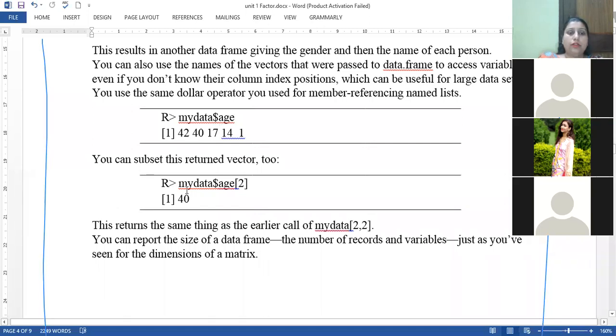Now, if you want to extract a particular position from a column, you just give the name of that column and give the position. Like mydata$age within the bracket 2, it means from the age column, I want to extract the second position data. It gives me a value 40 here.